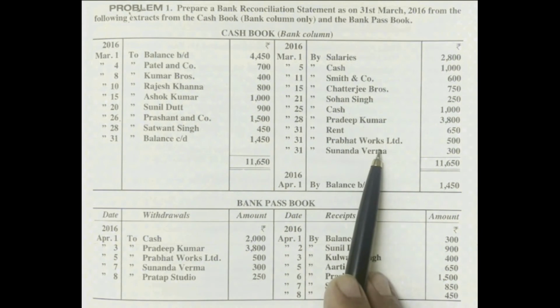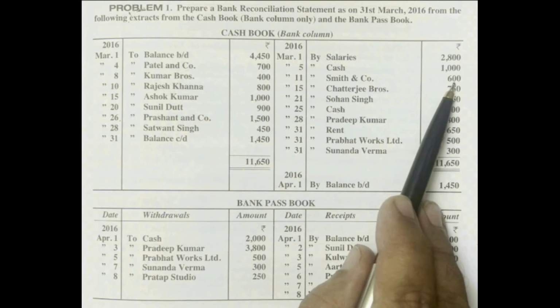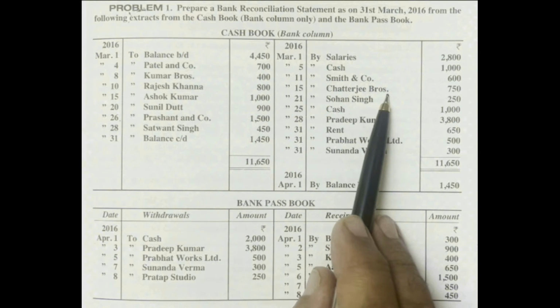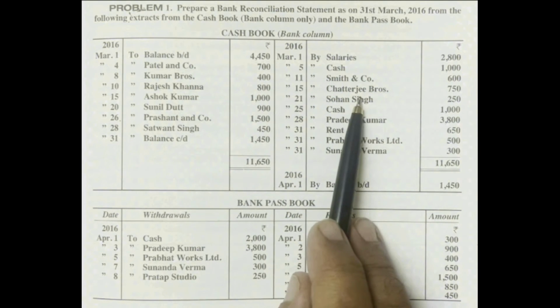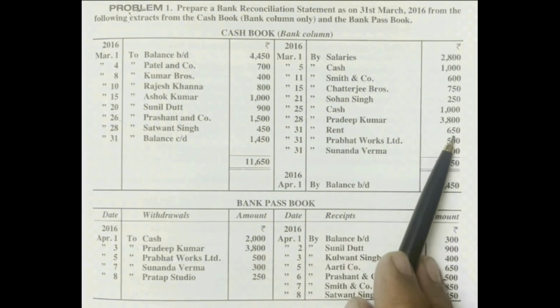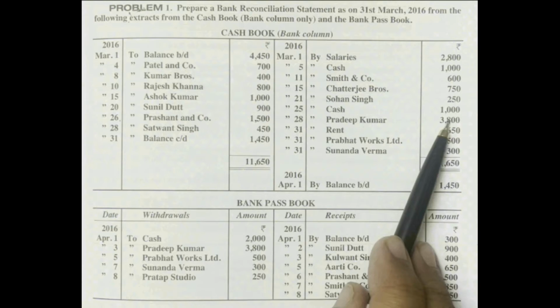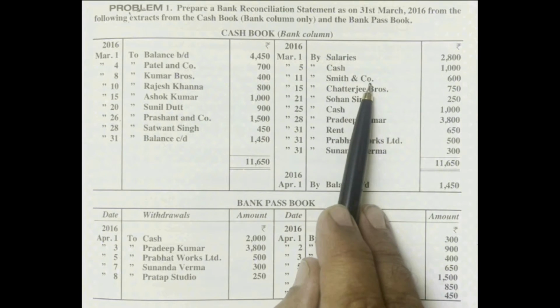What is the meaning of this? The firm is liable to them. The firm has to pay 600 rupees to Smith and Company, 750 rupees to Chatterjee Brothers, and so on. So who are they? Our suppliers. Once we purchased goods from them, we are liable to them, and we are settling their accounts by issuing checks to them. So we issued a check to Smith and Company.